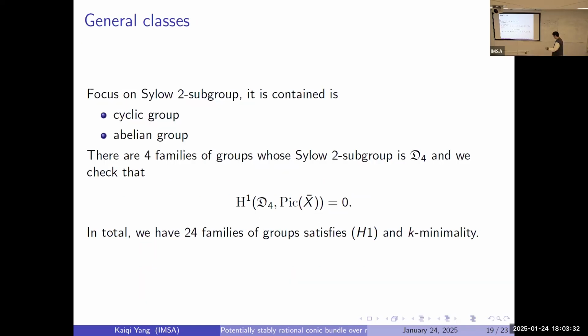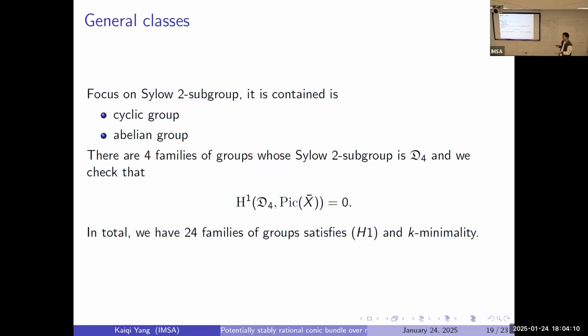Okay, so according to the previous cohomology decomposition, we know that the cohomology of a group only depends on the cohomology of its Sylow 2-subgroups. So, for example, if the Sylow 2-subgroup is simple, cyclic or abelian, then we have control on it. And furthermore, I found there are 4 families of groups whose Sylow 2-subgroup is D4. And what about the subgroups of D4? They're either C4, C2, or C2 times C2. They're either cyclic or abelian, and I only need to show this.